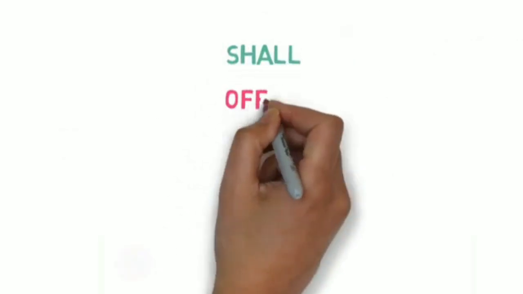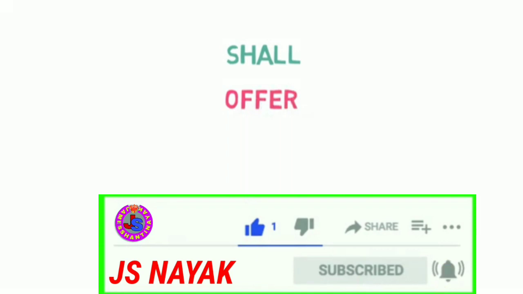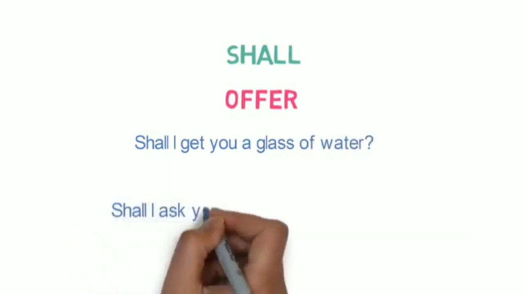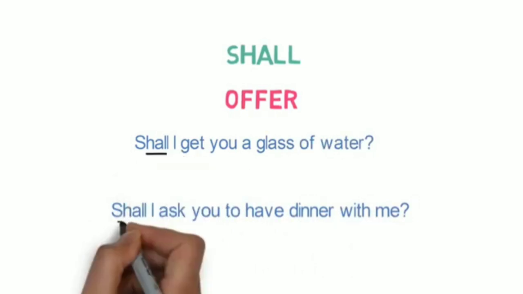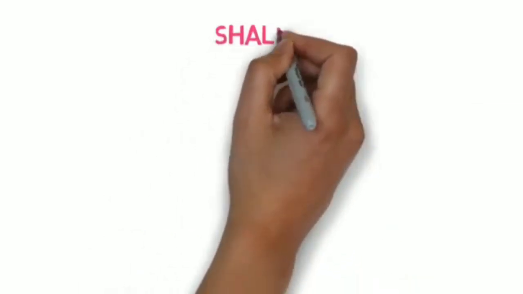Number 4. Offer. In case of asking for an offer, we use shall. For example, shall I get you a glass of water? Shall I ask you to have dinner with me? In both the examples, we are asking for an offer. So we have used shall. Let's look into the fifth usage of the modal verb shall.